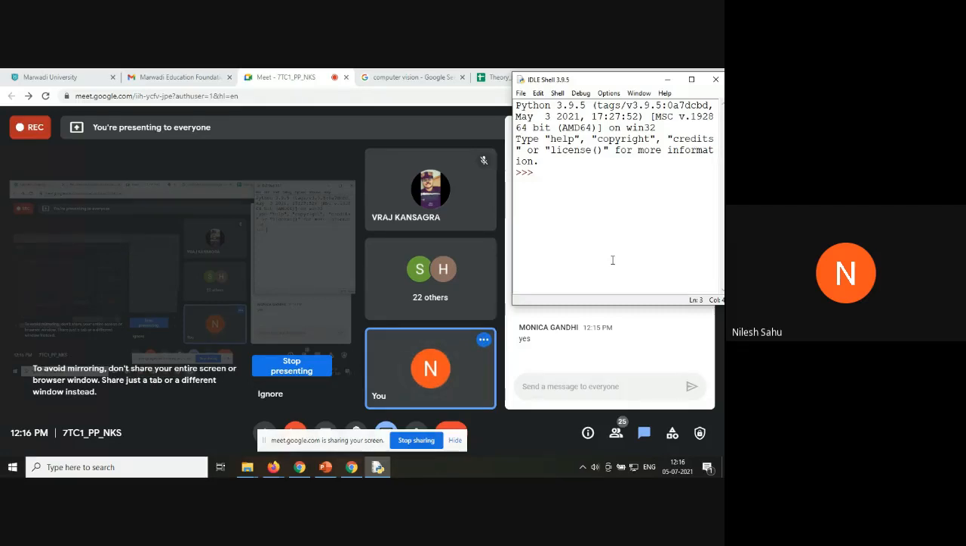Okay, let me tell you. We have studied different data types in Python, like the numbers data type: integer, float, and complex. We studied the string data type. We also learned different built-in functions of strings, like how to slice the string and how to access the string.